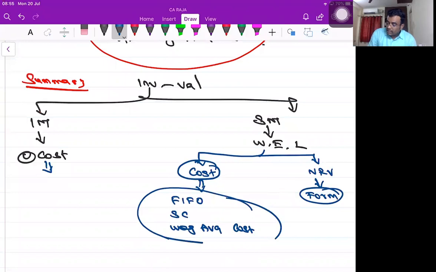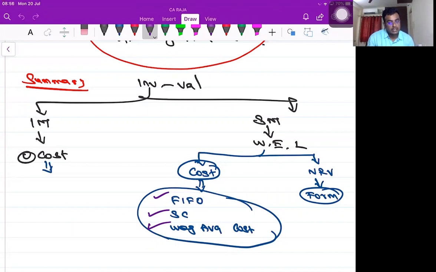So to get that, either I may be using FIFO method, standard cost method, or weighted average cost method. Is it clear? FIFO method means whatever I purchased first, that would have been sold first. First in, first out. LIFO is a prohibited method. You know what is that method? Standard cost method, you know the formula to compute the price, and weighted average cost method also has a different formula.